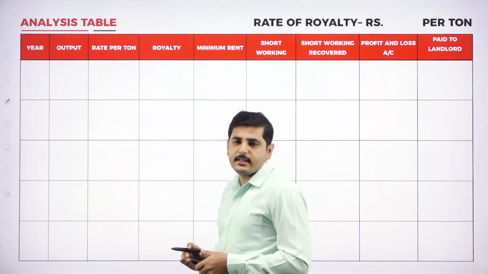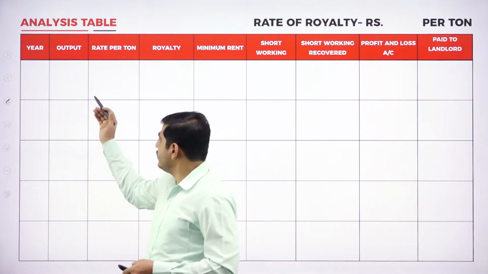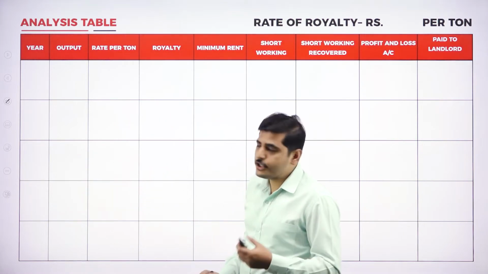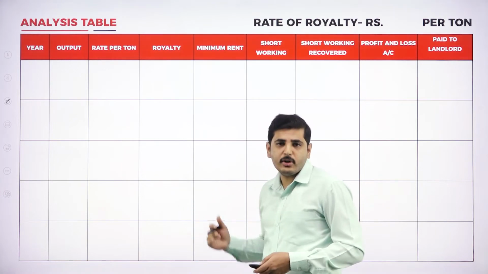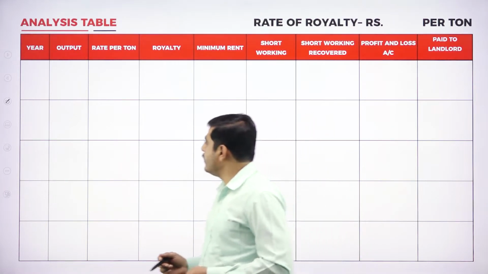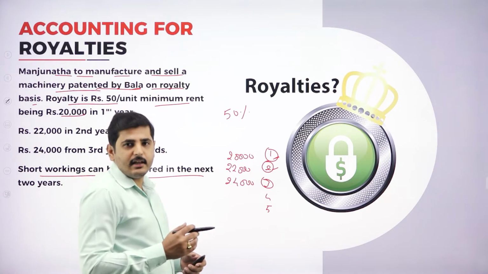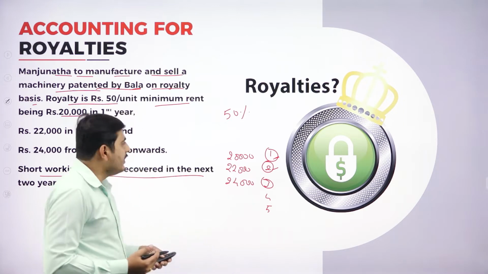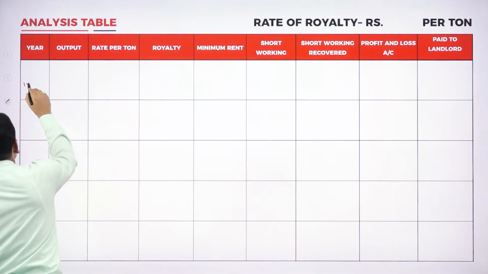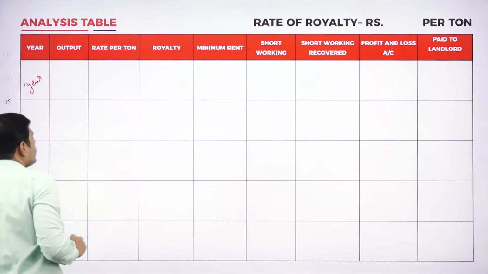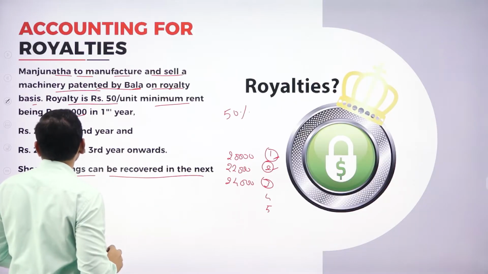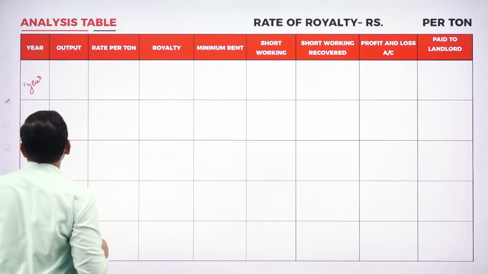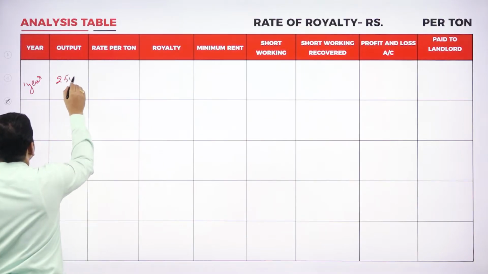Now let's go to the analysis table. We know the years, we know the output, we know the rate per unit, and also the royalty and minimum rent. Let's calculate now. He has not given years like 2001, 2002. He has just given first year and second year, so let's write first year. In the first year, what is our output? The units produced in the first year are 250 units.